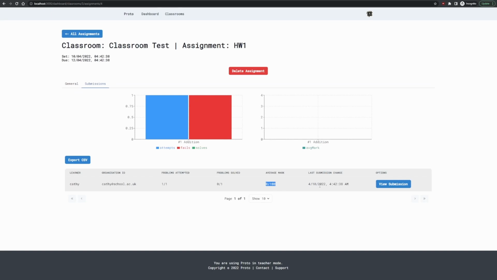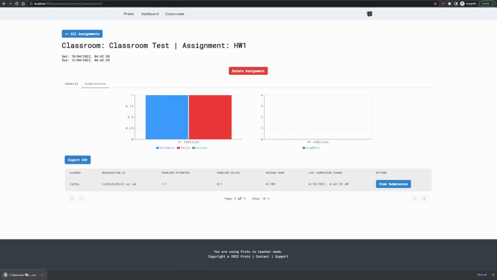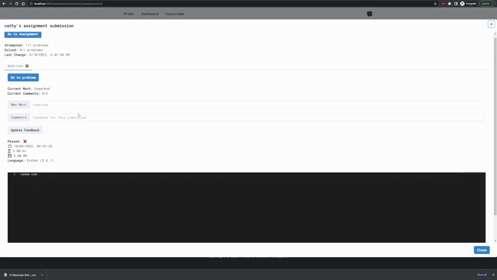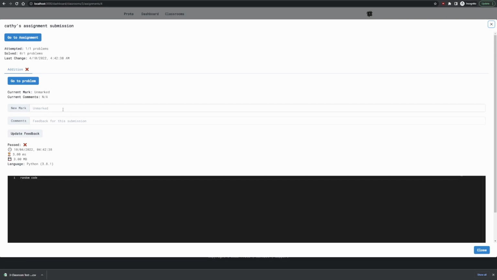And I can see when they made their last change to their submission. I can also export a CSV of all of this data, which could then be imported to Moodle or used for other purposes. So if I click that, I will just download a CSV. And then let's say I wanted to view this particular submission. I can see it here, I can see the code. In this example, it's just one that I've pre-populated from the data into the database.